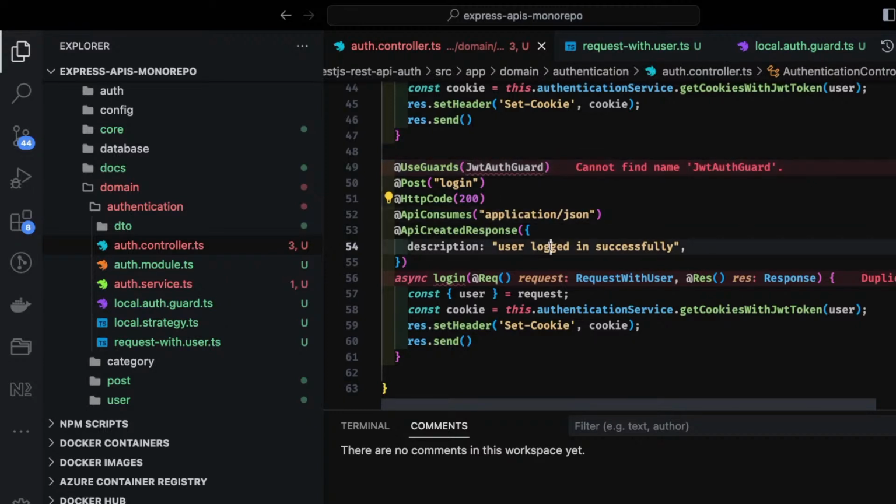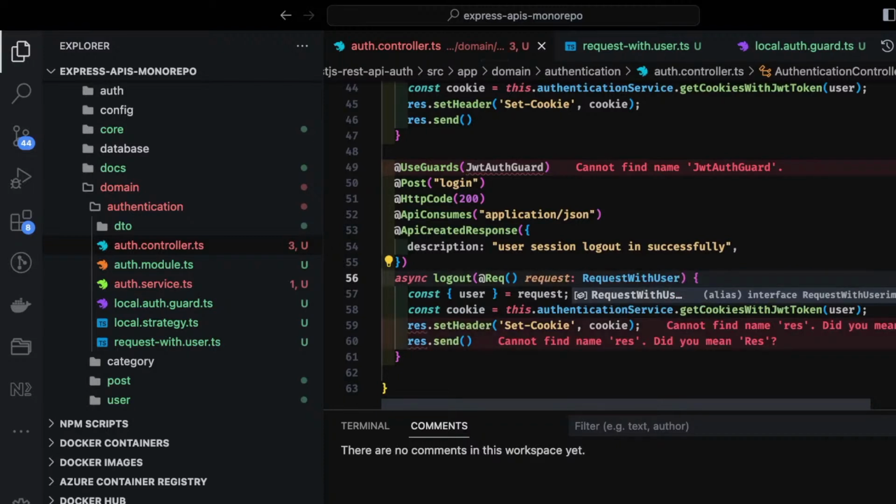Okay, application JSON user logged out successfully. And here this is the method logout, and inside logout you will use the same request object. And what we need to do once you do the logout, we need to set the cookies to empty, right?